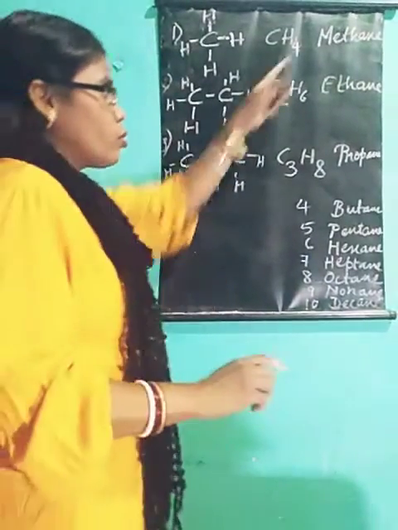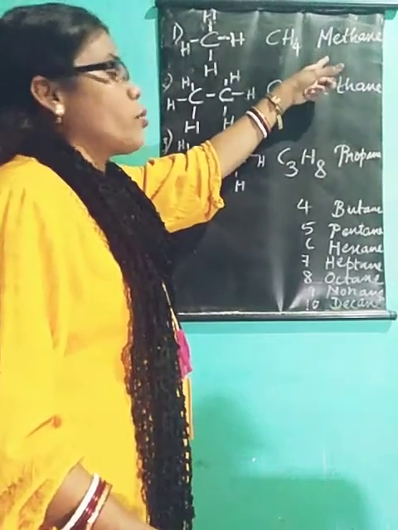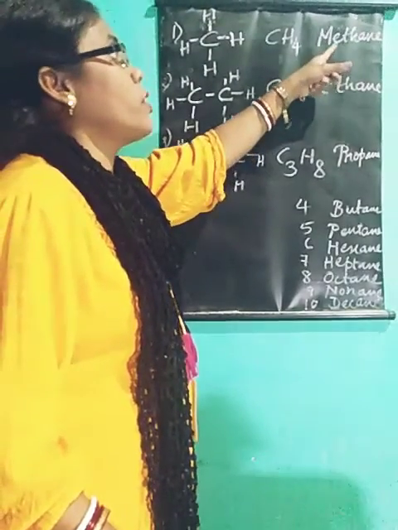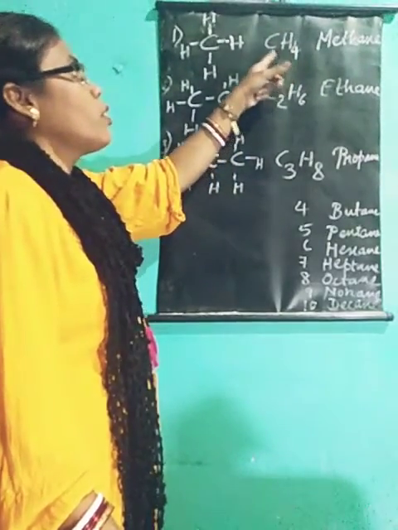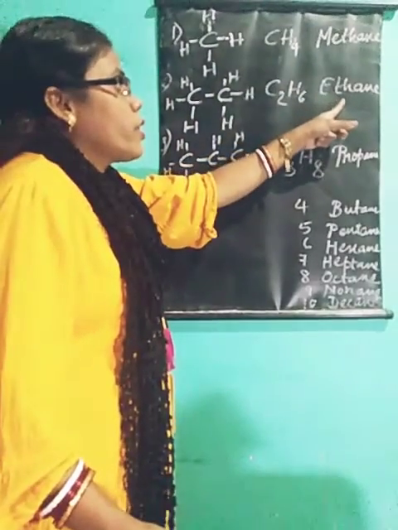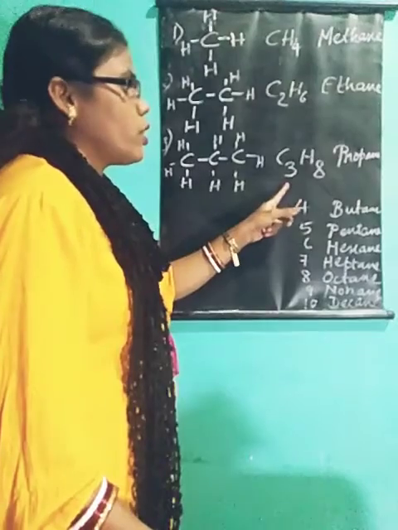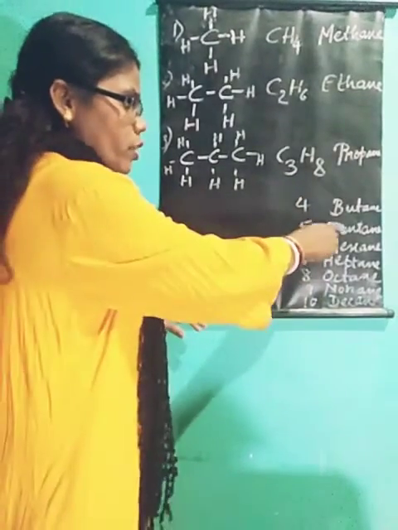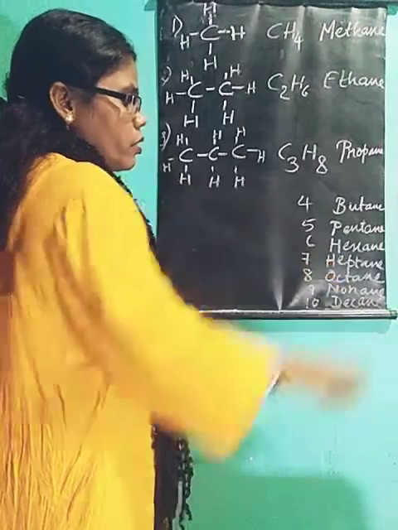So the first compound of saturated hydrocarbon is methane. Its molecular formula is CH4, and the structural formula is this. Then second is ethane, C2H6, propane, C3H8, butane with 4 carbon atoms, 5 carbon atoms, pentane, hexane, heptane, this way.